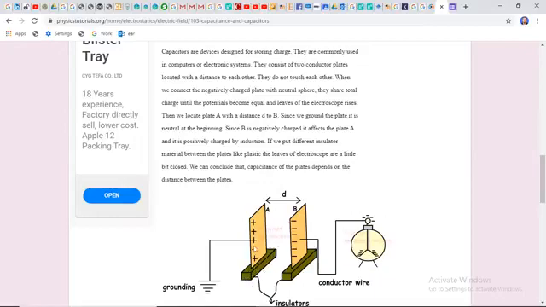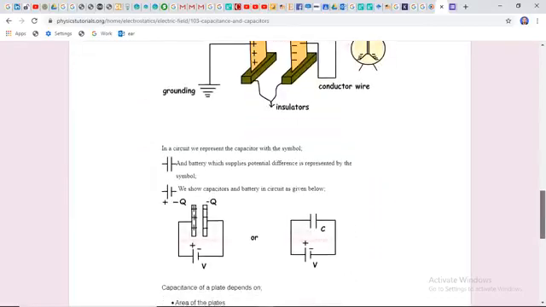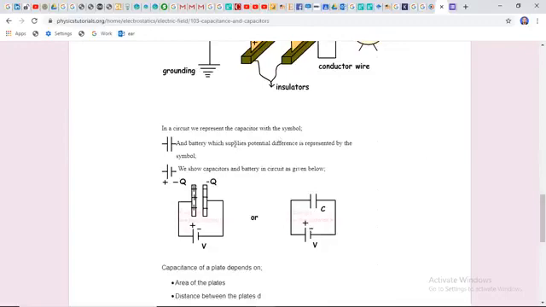The two plates are separated and placed on a foundation, an insulator, on which the plates are hanging. These are conducting wires, with the plate negatively charged. So this is the story of a capacitor and how it is charged. And these are the symbols of a capacitor, with the symbolic representation.